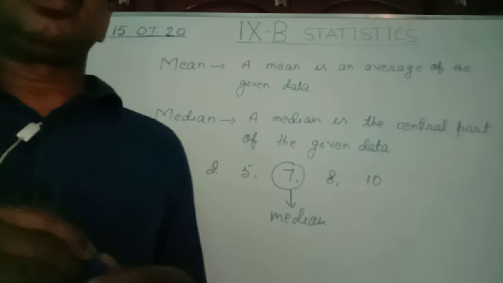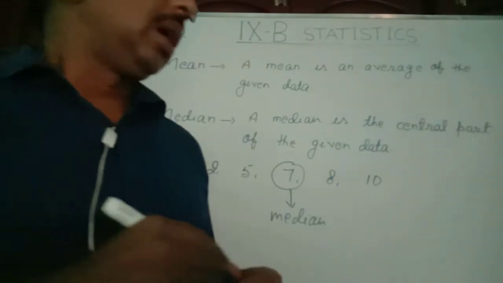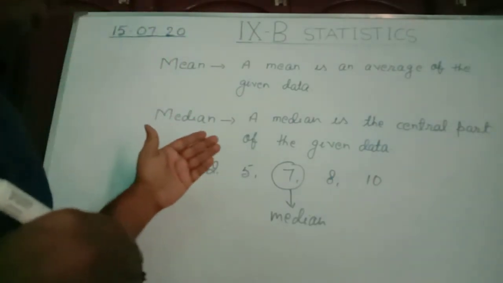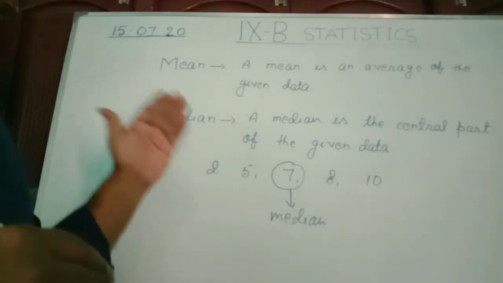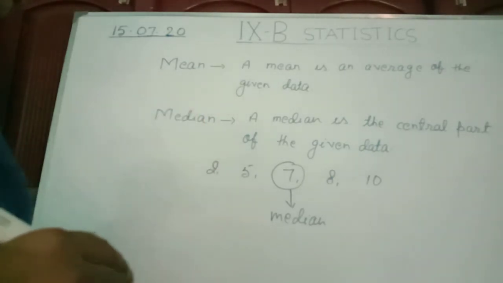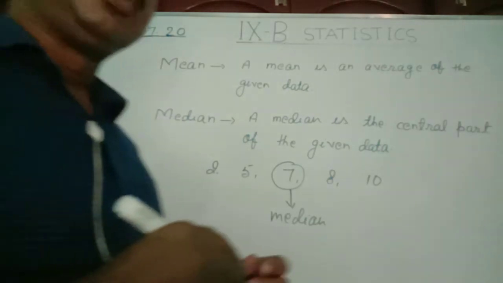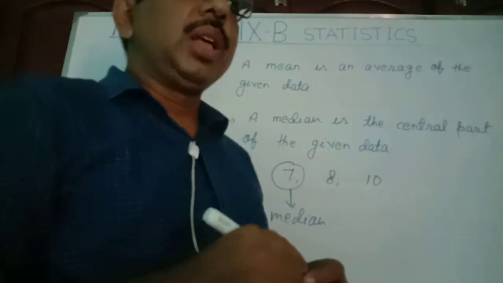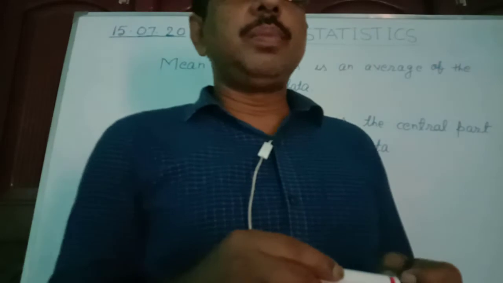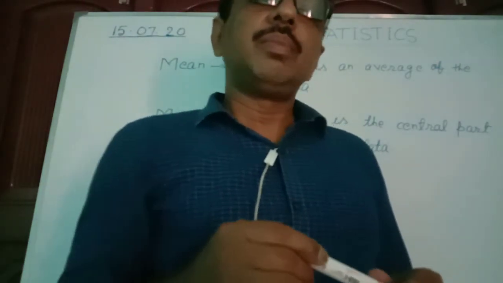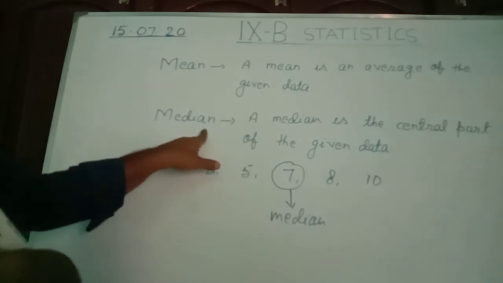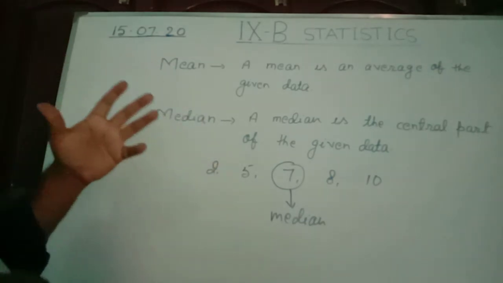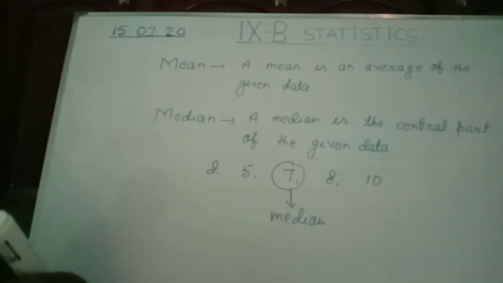And if the number of terms or number of variates or number of variables is even, then median equals the n by 2th term plus the (n by 2 plus 1)th term, all by 2. So using this formula we can find out the median when we have so many variables given in the data.